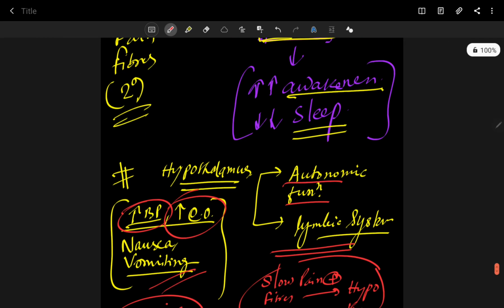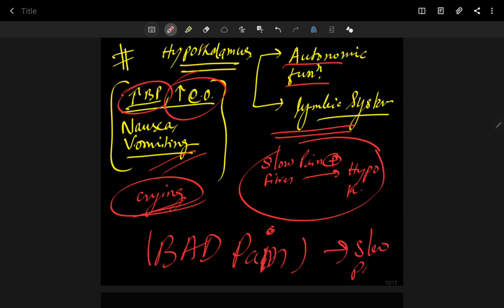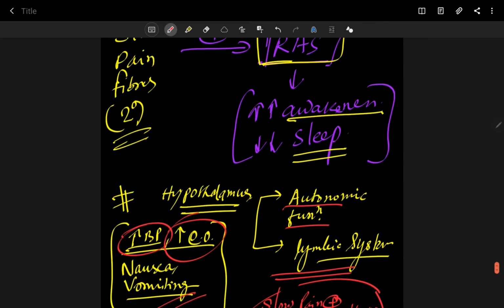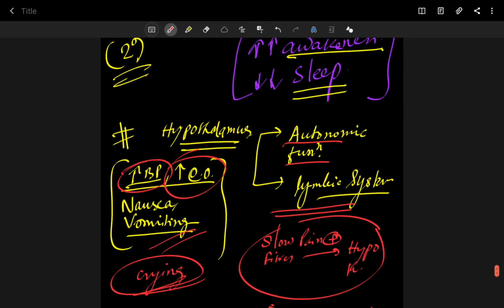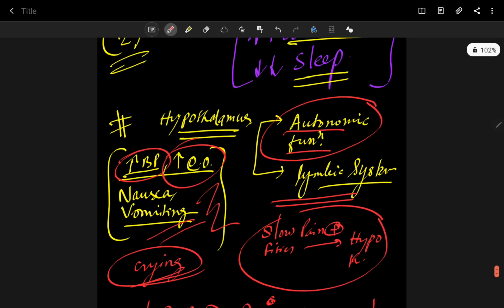So that's why slow pain is also called your bad type of pain, because it can increase your awareness or reduce your sleep, it may increase various autonomic functions, and the patient may cry. So that's a little bit about your pain physiology.